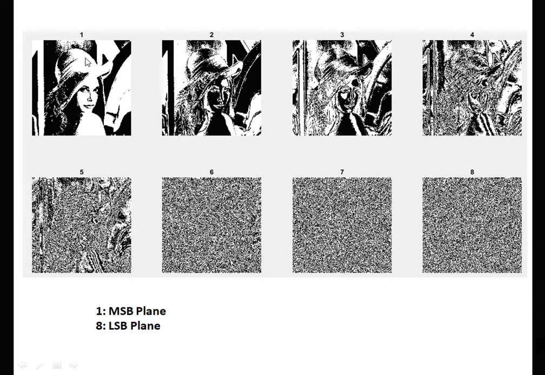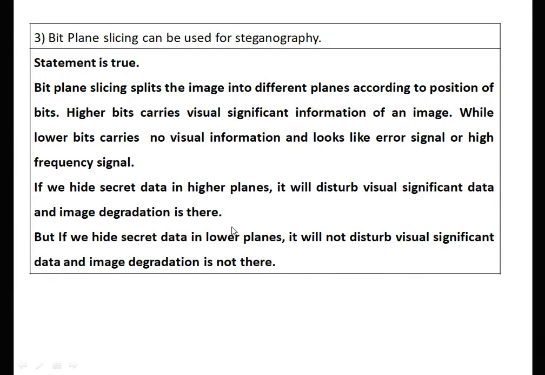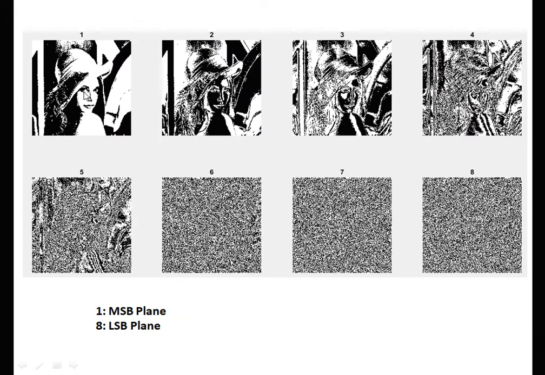Now here visual significant information is there, but as we proceed to the next planes, the visual information is lost, and from the 6th, 7th, 8th we can see only the error signal, nothing but high frequency signal. Bit plane slicing can be used for steganography. We can't add data into planes 1, 2, 3, 4 because they still carry some visual information, but planes 5, 6, 7, 8 do not carry any visual information. So we can embed the data into the 7th or 8th plane.